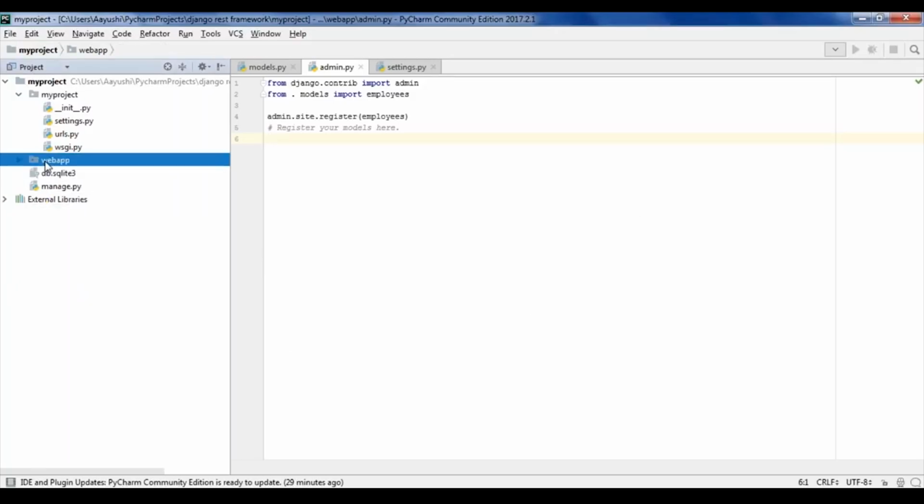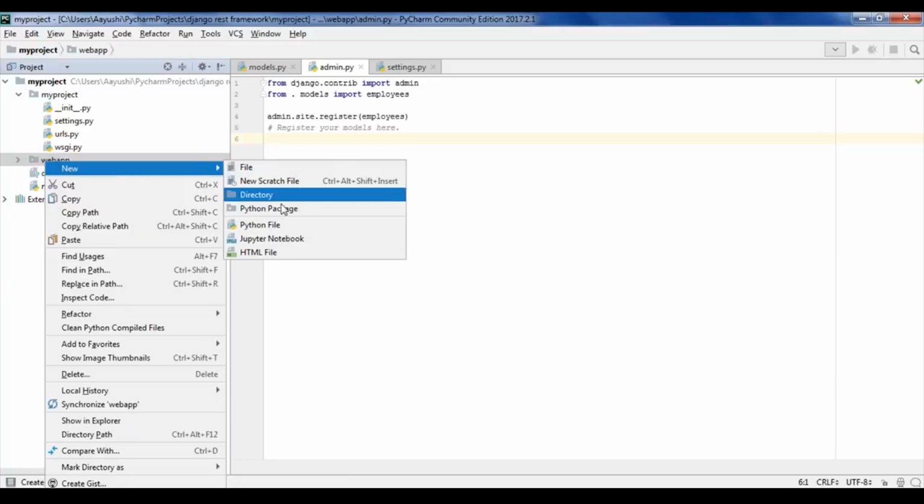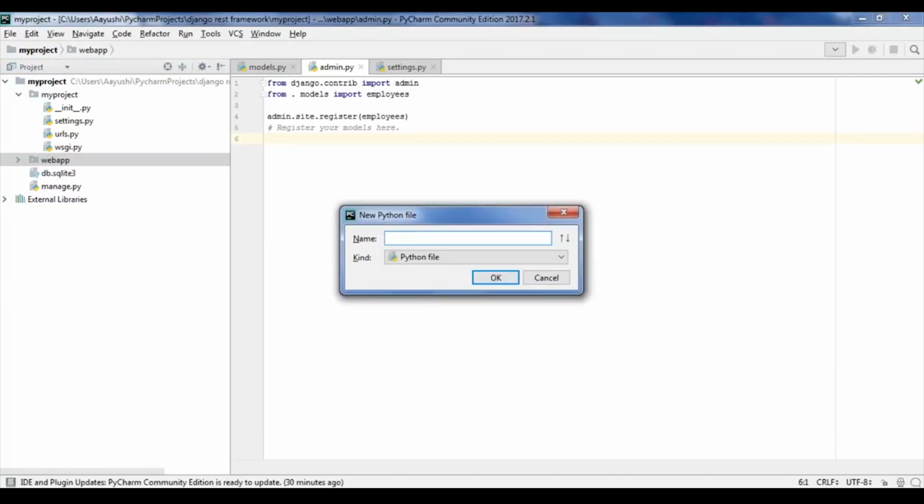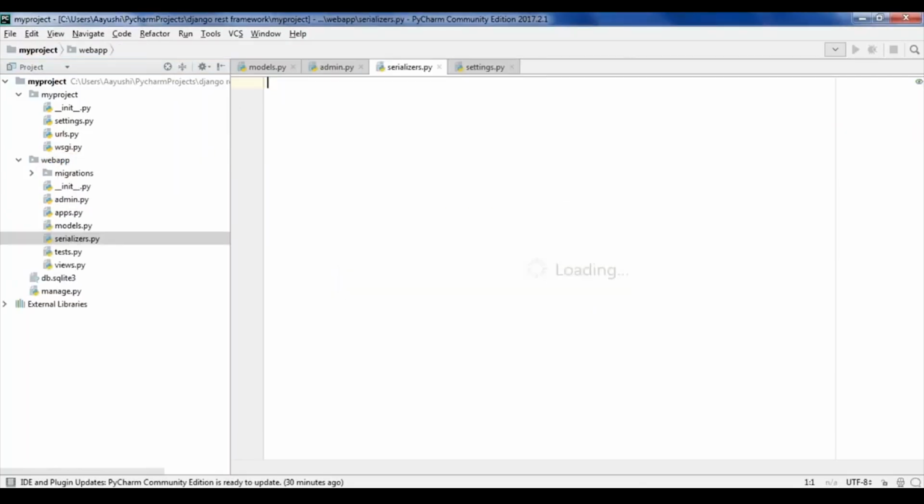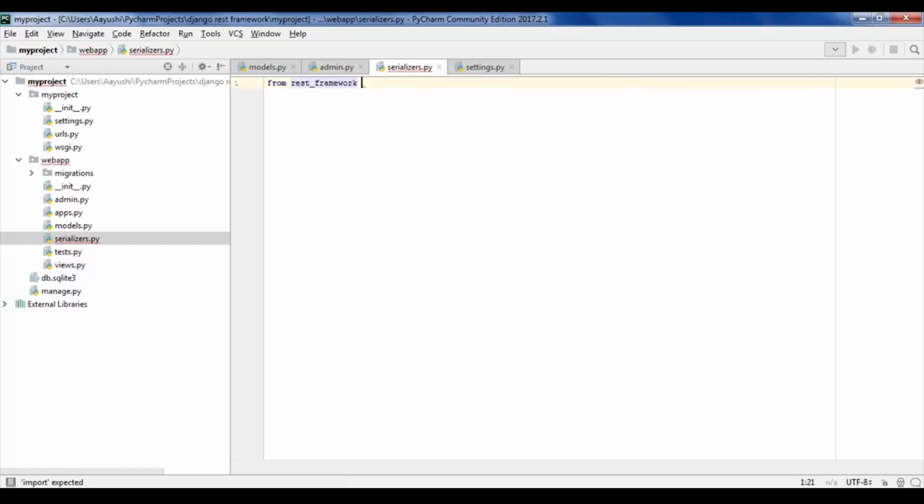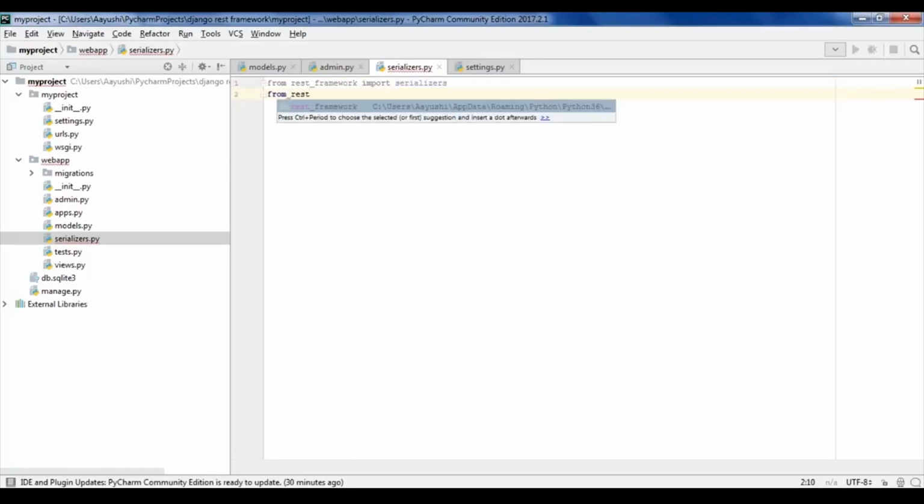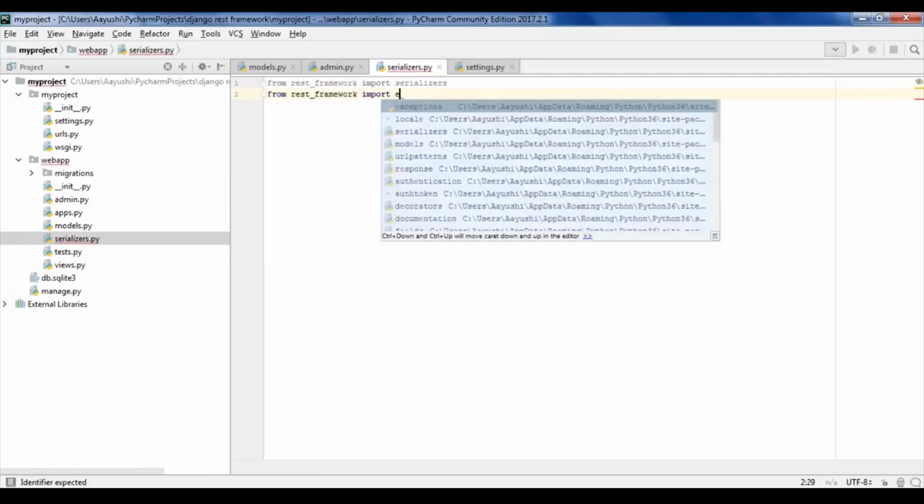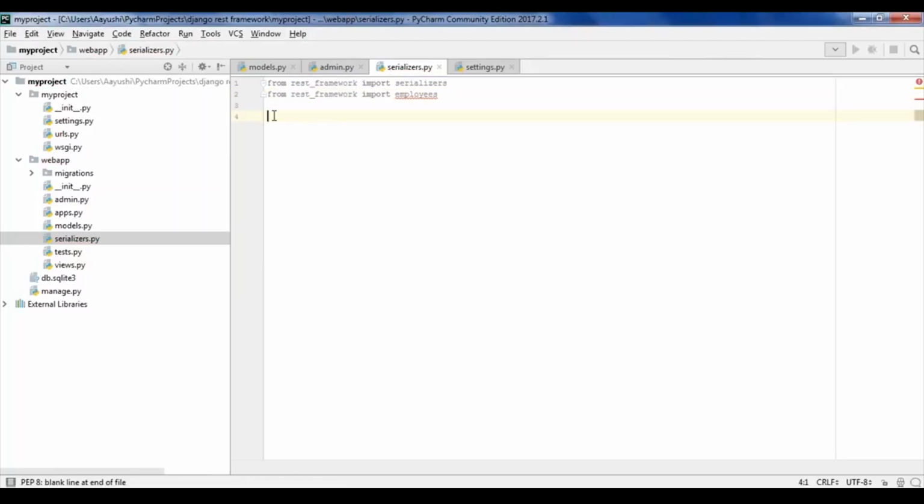So I'll go to my application and I'll create a new Python file and name it serializers. So you can see this file right here in the web application. So inside this we need to import some stuff from REST framework. So first I'll import those things. From REST framework, import serializers. Next I have to import my model, that is employees.